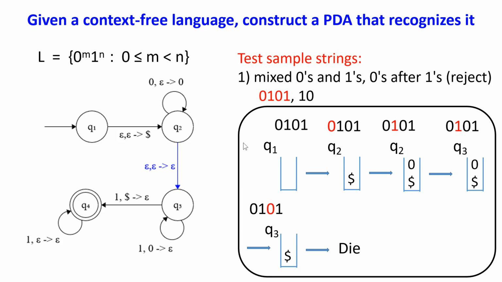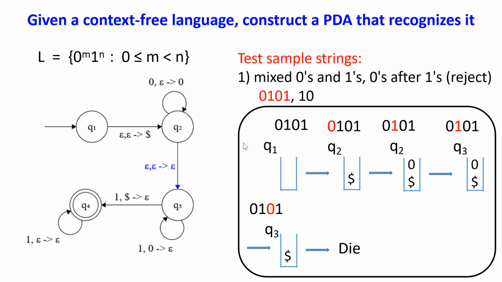And now the machine is at state Q2 and it's reading this symbol 0. By following the transition on Q2, the machine will land on Q2 and it will push a 0 to the stack. So after this transition, the machine is at Q2 and the stack has the $ and 0 in it. And the machine is about to read this symbol 1.